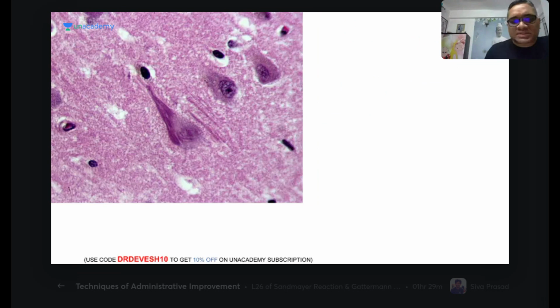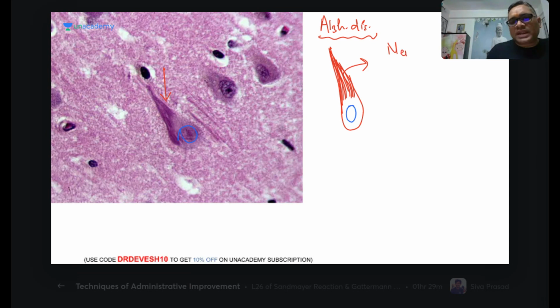Clear? Now coming to the next one, can you tell me what this is in Alzheimer disease? Same patient, Alzheimer disease patient only. Can you tell me what we are seeing in this picture, especially this which I am marking with an arrow? Yes, we are seeing a cell, and this is the nucleus. Inside this you can see flame-like radiations in the cytoplasm. So what are these things?